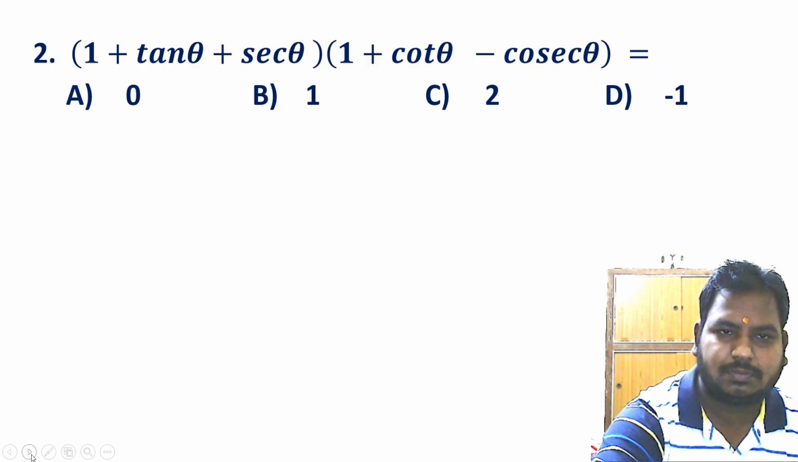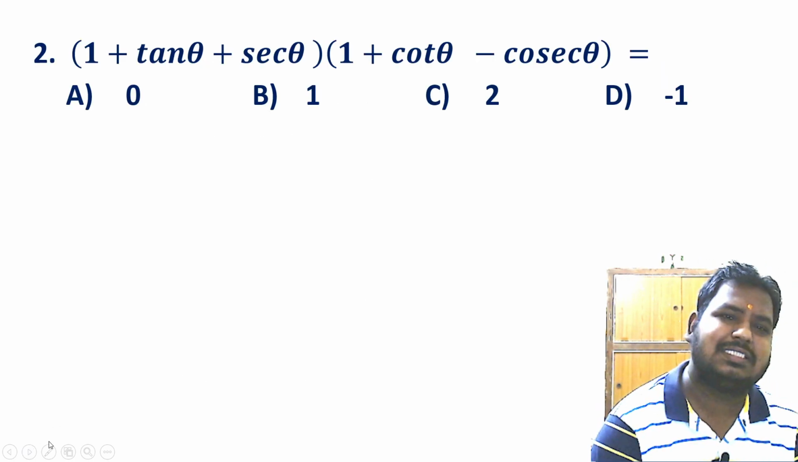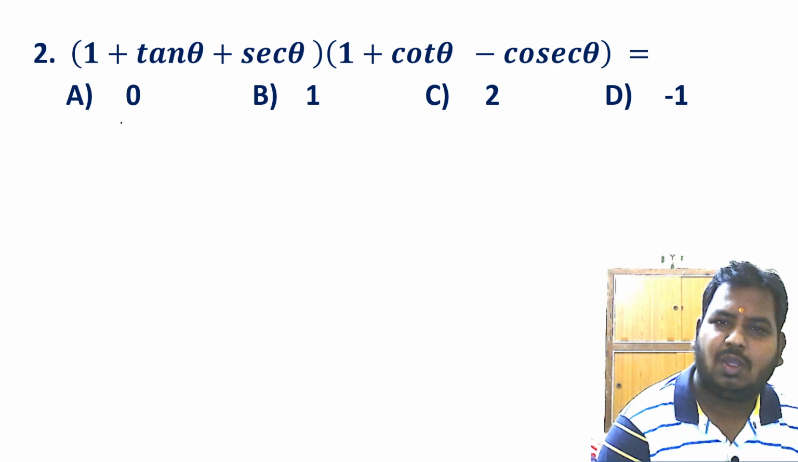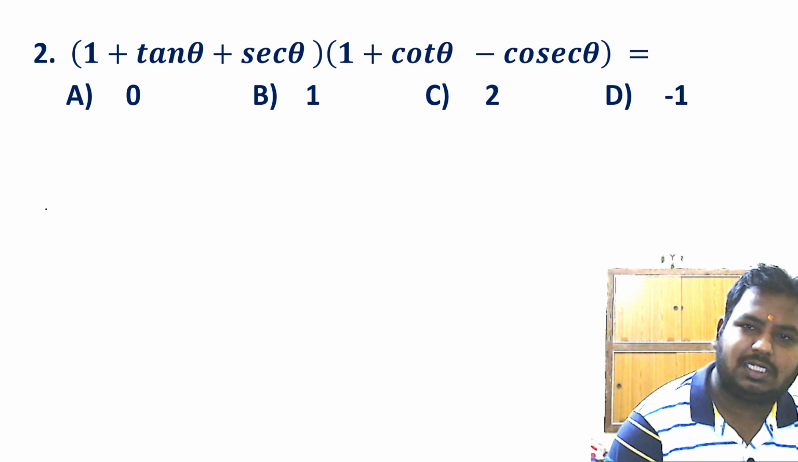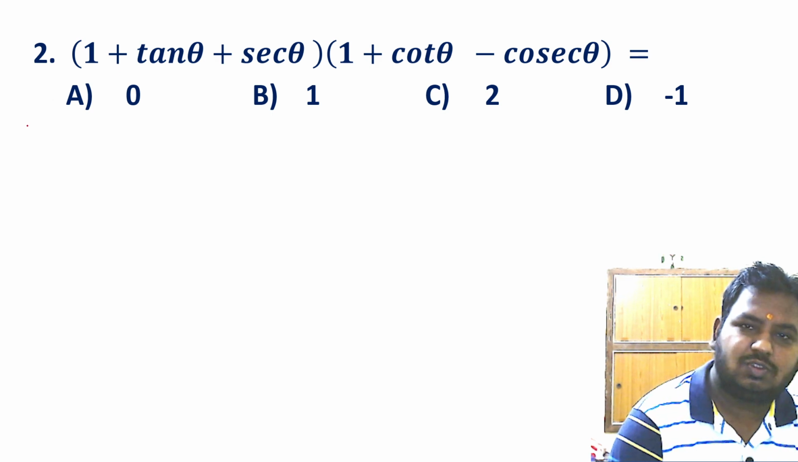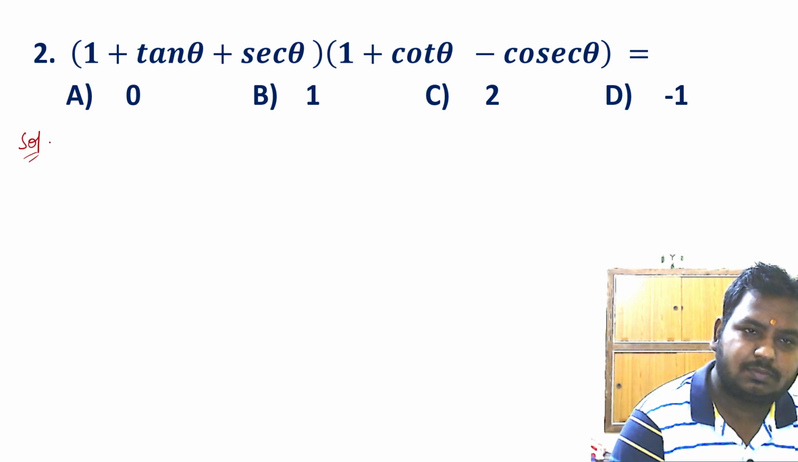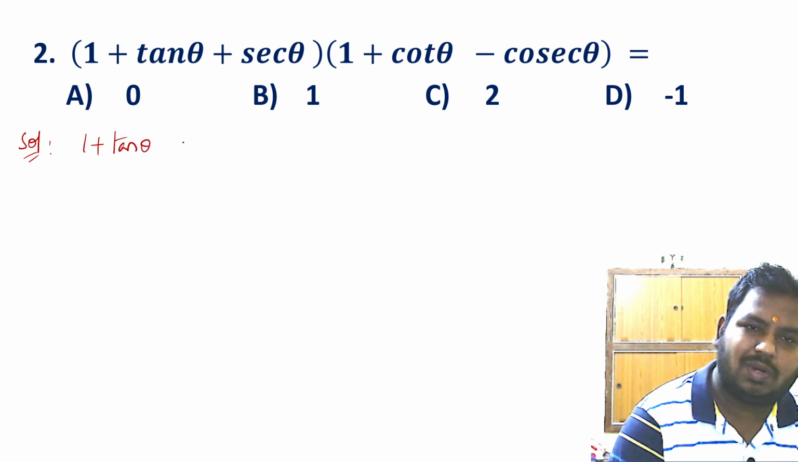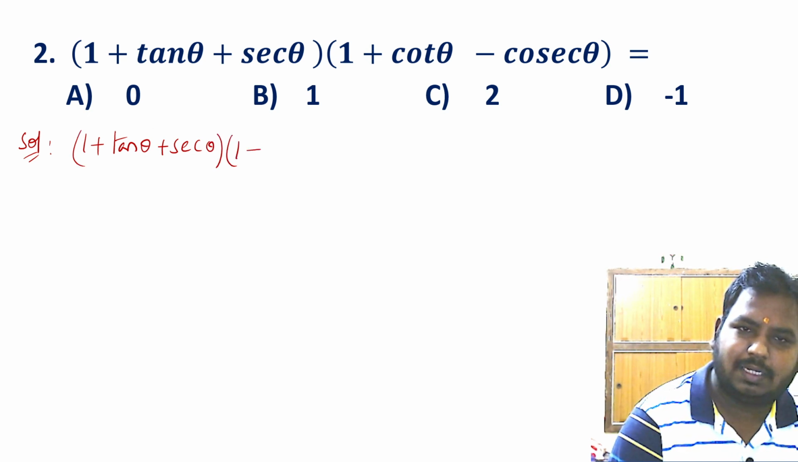Right, now next question. The next question is 1 plus tan theta plus secant theta into 1 plus cot theta minus cosecant theta is equal to, we have 4 options here. So we shall start solving. The question is 1 plus tan theta plus secant theta into 1 plus cot theta minus cosecant theta.